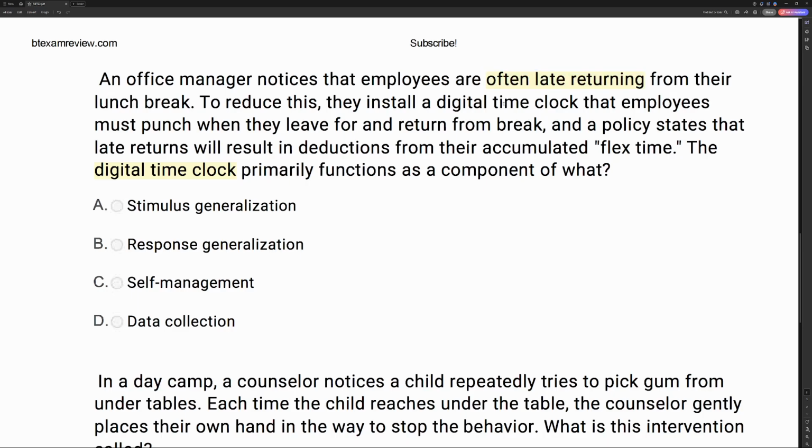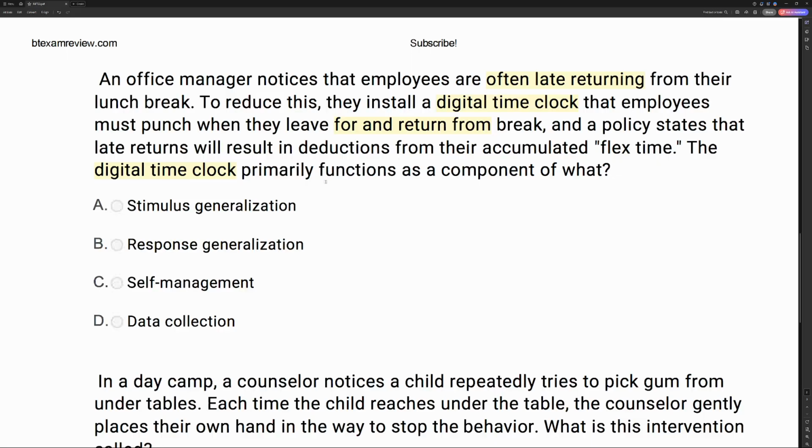And so they install a digital clock that employees punch when they leave for and return from break. So what is that time clock doing? Well, it's tracking when these employees are coming and going. They put it in the contingency, late returns result in deductions, and they're tracking that using a digital time clock. So that digital time clock is a means of some sort of measurement.